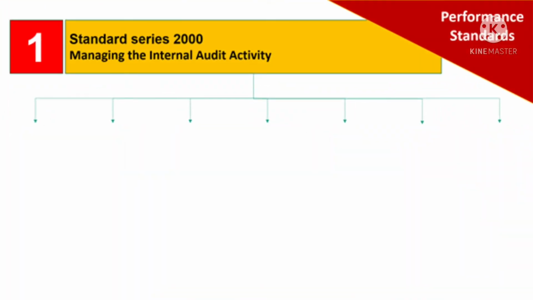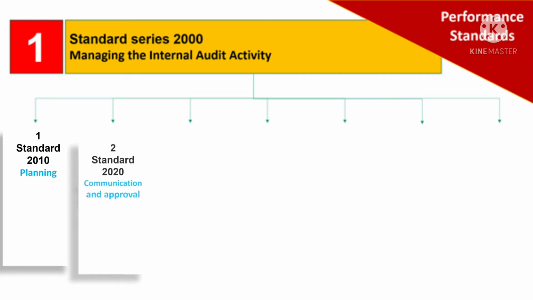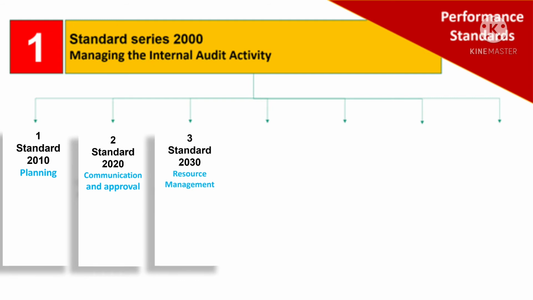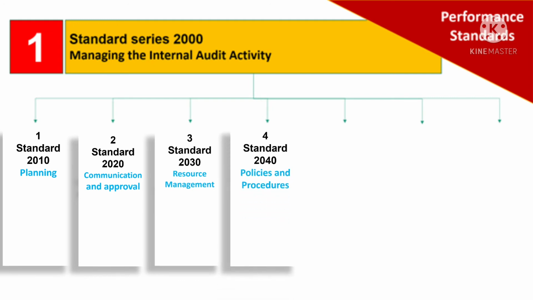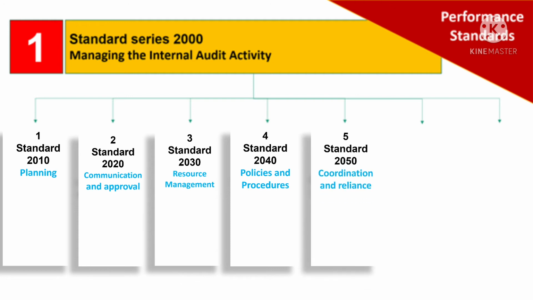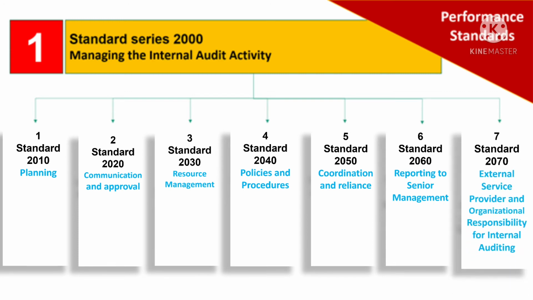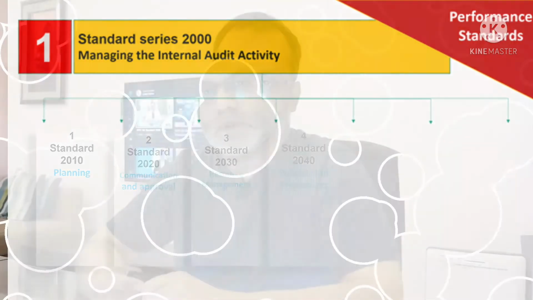So, the first section is the standard series 2000, managing the internal audit activity. So, let us see what the standards in this series are. 2010 is about planning, 2020 is communication and approval, 2030 is resource management, 2040 is policies and procedures, 2050 on coordination and reliance, 2060 reporting to senior management, and 2070 is about the external service provider and organizational responsibility for internal auditing.